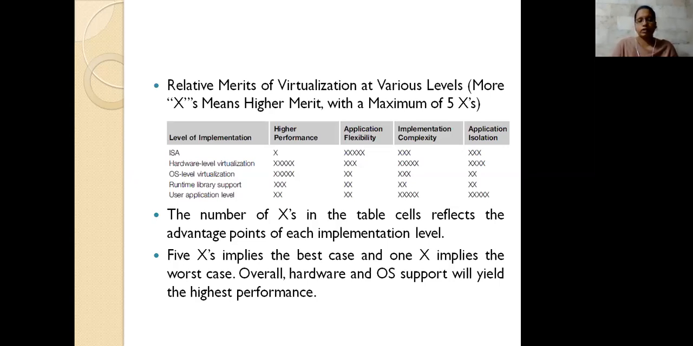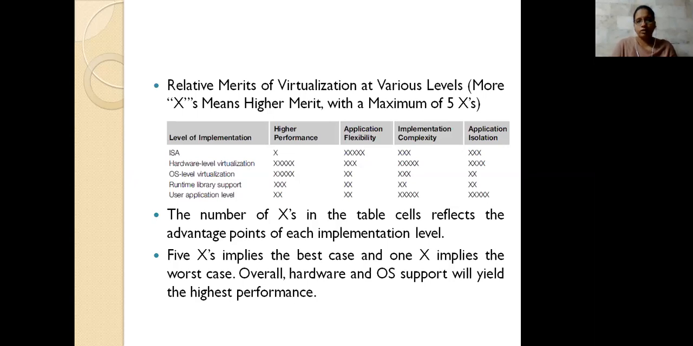For hardware level virtualization, performance and implementation complexity are considered the best, because we use it in data centers, storage, network oriented and processor oriented systems. So it succeeds in presenting higher performance and implementation. But its flexibility is somewhat degraded compared with these two, and the application isolation it supports is also increased by the application flexibility.